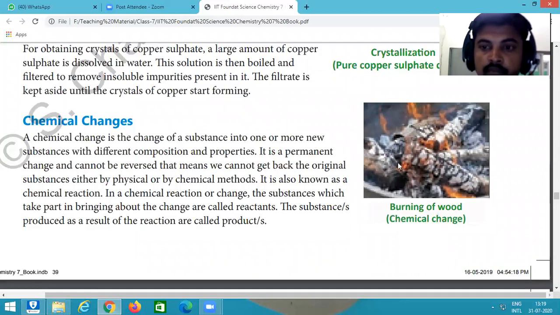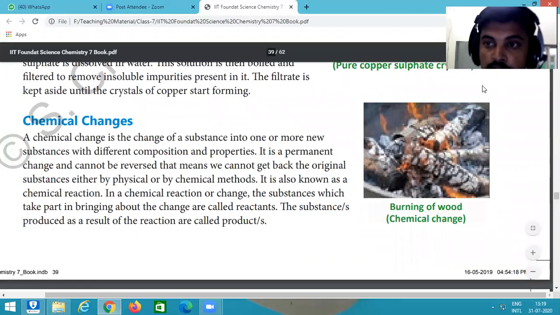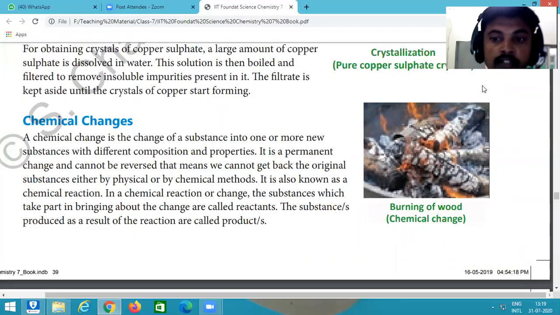And after the burning of wood, only ash remains as a residue. But what is the product of wood? Ash. Are you able to convert ash back into wood? No, because wood changes by chemical change. So it is an example of chemical changes.